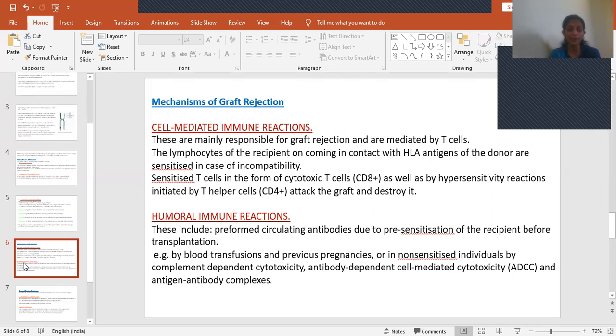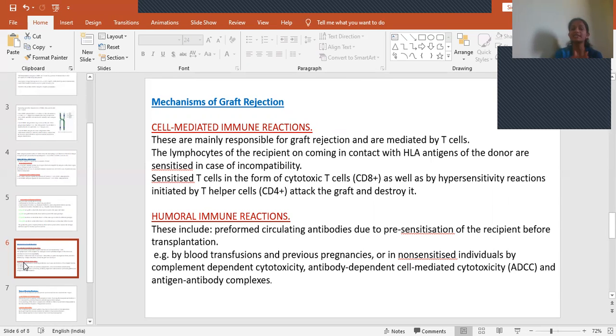Here, the lymphocytes of the recipient will come in contact with HLA antigens of the donor, and in case of incompatibility they become sensitized and cause a rejection reaction.